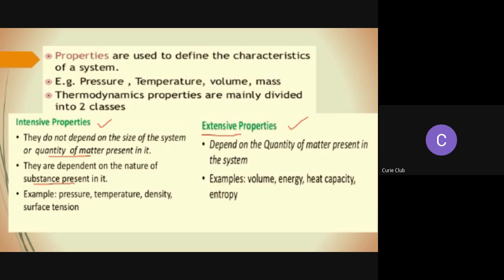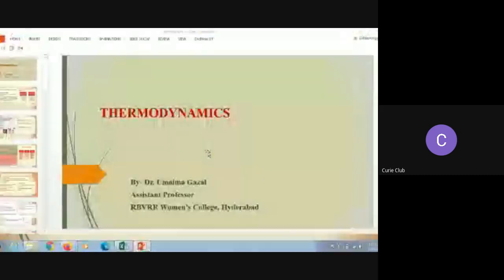So for today, I'm concluding my lecture here, and in our next class, we will talk about processes, different thermodynamic processes, and how processes are very important for a thermodynamic system.